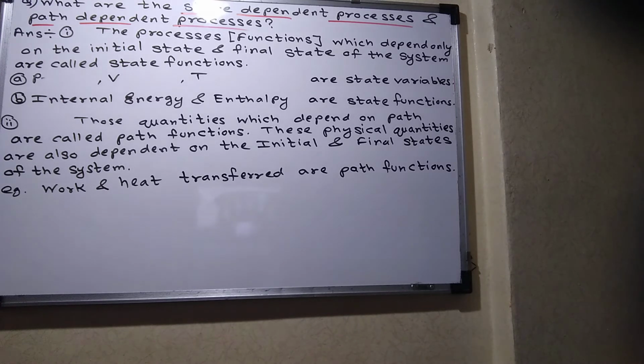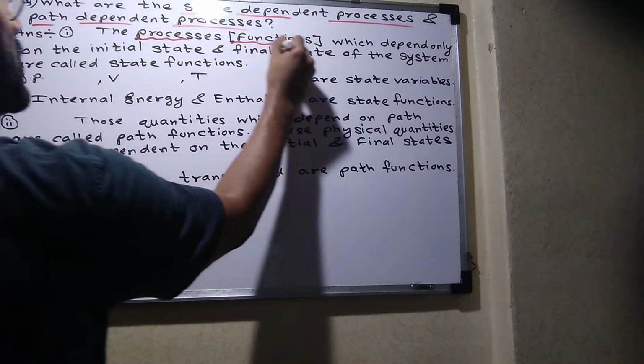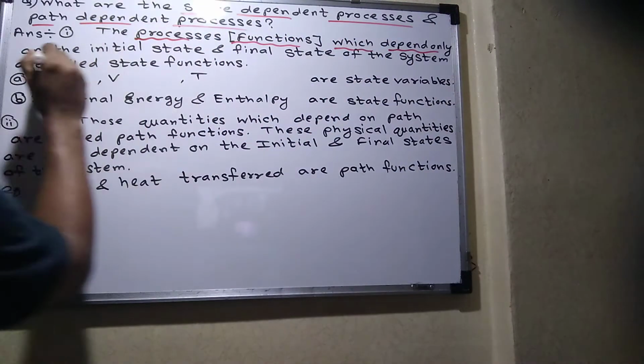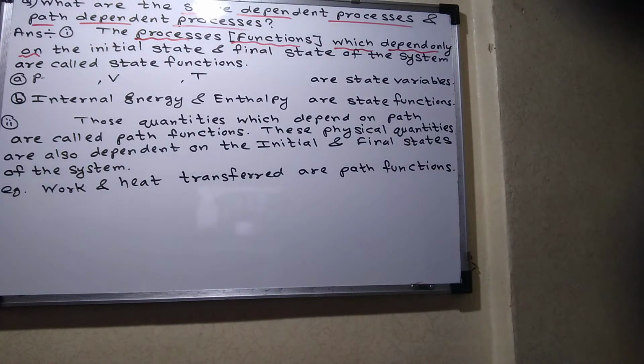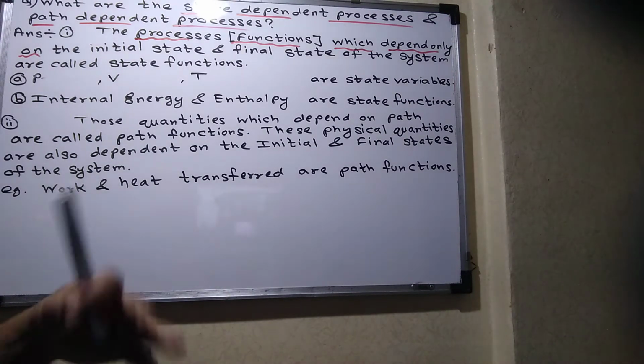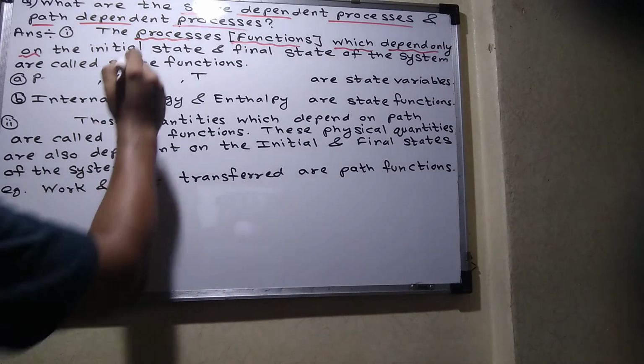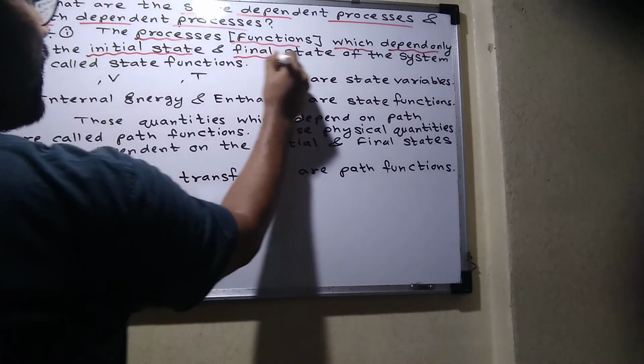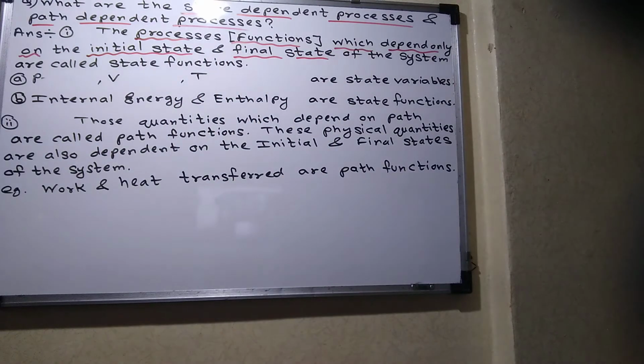The processes and the functions which depend only on initial state and final state. Initial state and final state means what? We are not very much interested in what is going on in between.